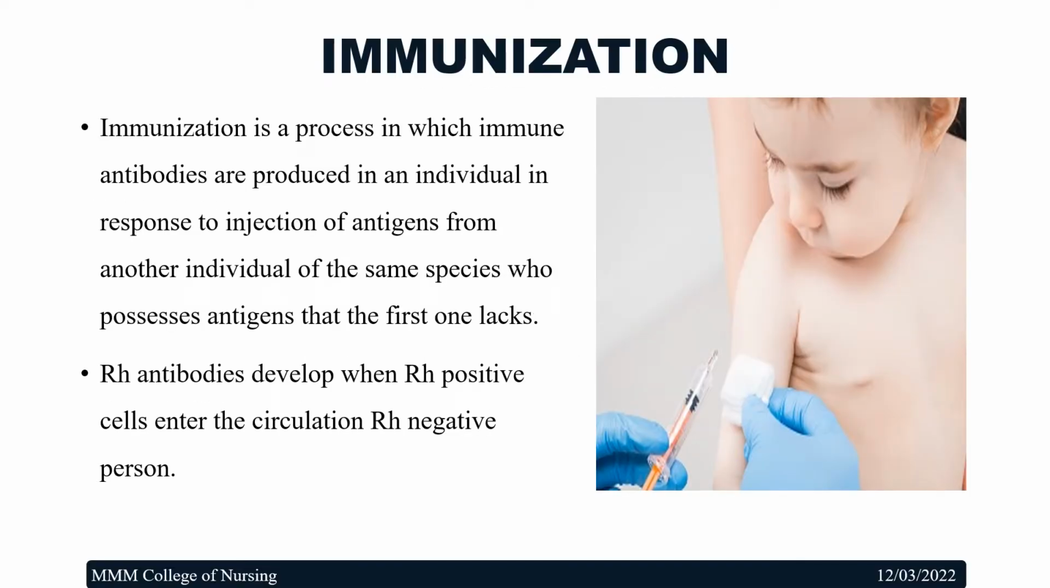Immunization is a process in which immune antibodies are produced in an individual in response to injection of antigens from another individual of the same species who possesses an antigen that the first one lacks. Rh antibodies develop when Rh positive cells enter the circulation of an Rh negative person.